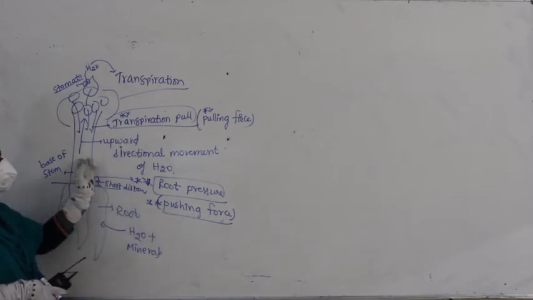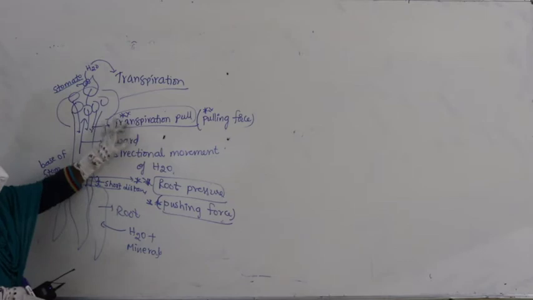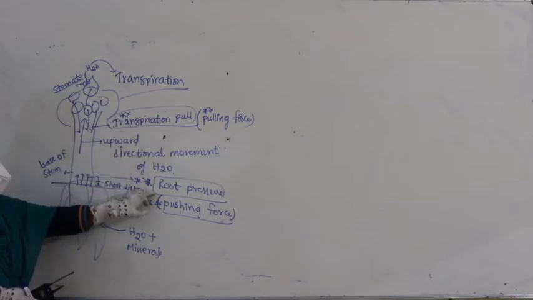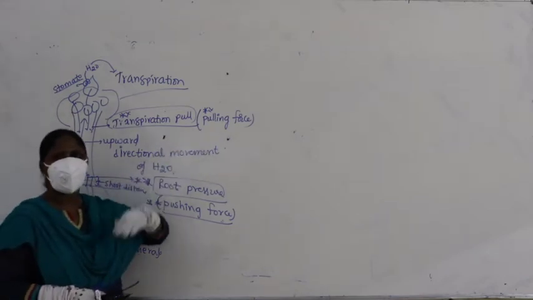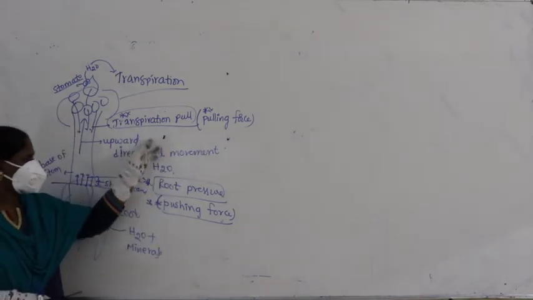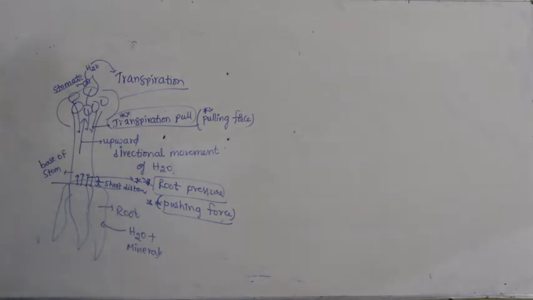And who will take the water from there? Transpiration pull. So these two are very important. Root pressure is called a pushing force and transpiration pull is called a pulling force, right? Try to remember these two. Now, let us continue further.